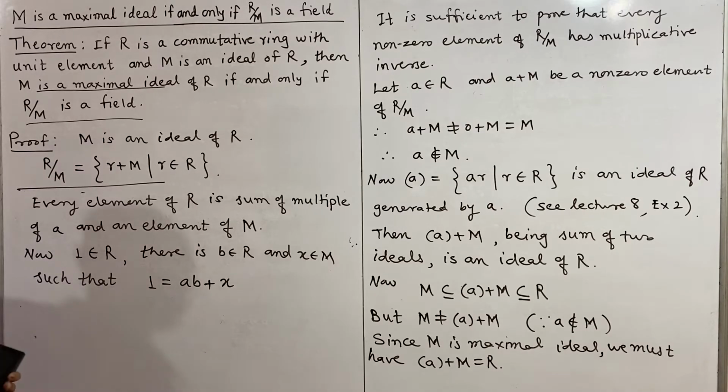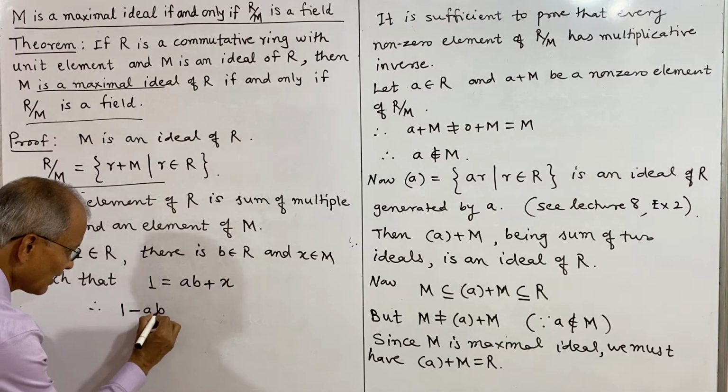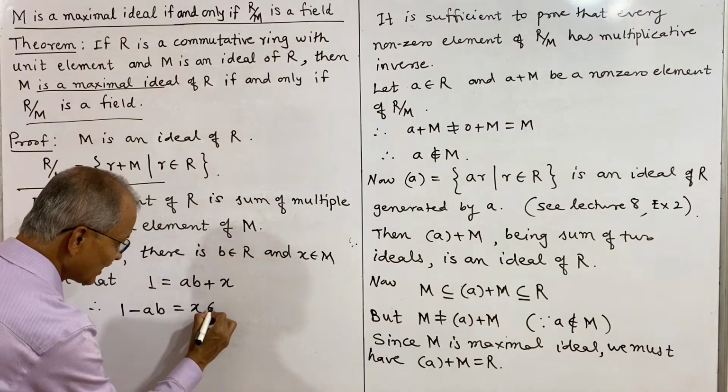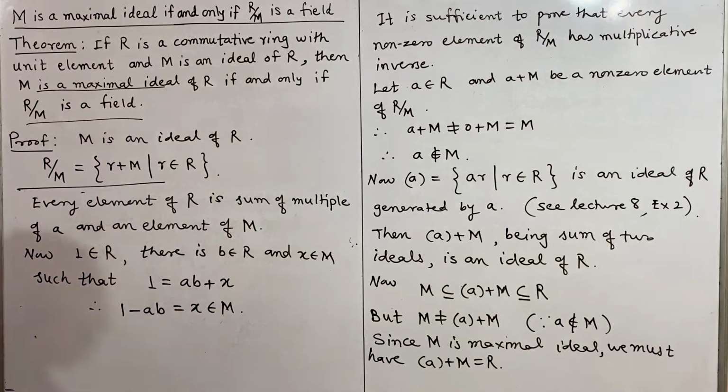From this we get 1 minus ab equals x, and this x belongs to M.